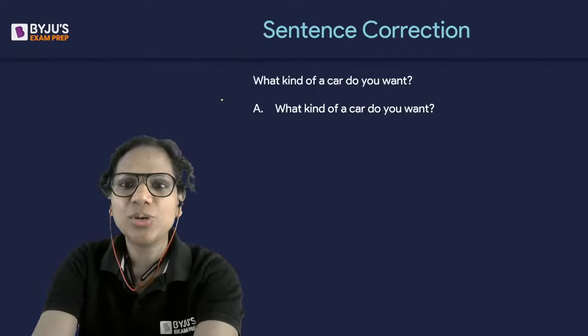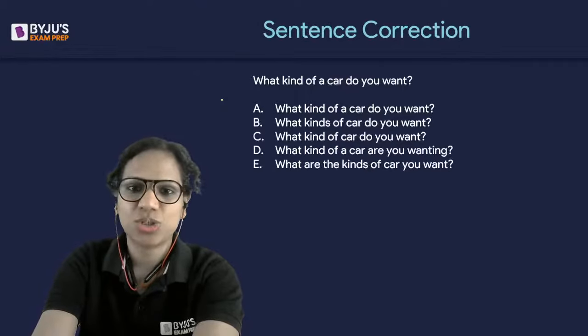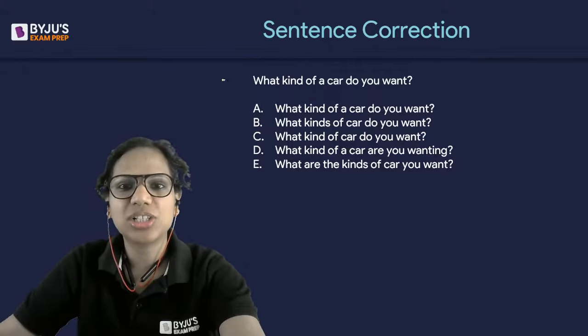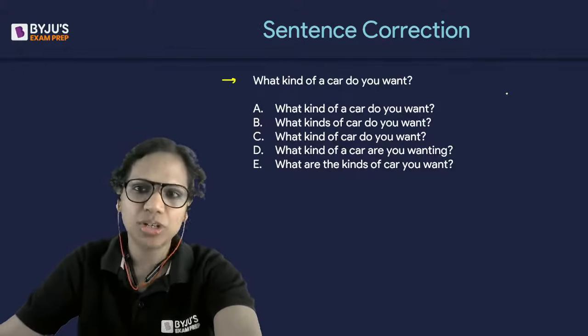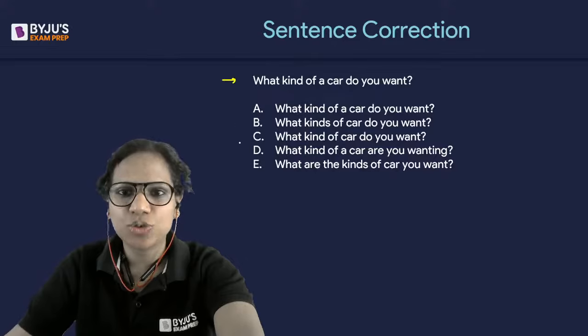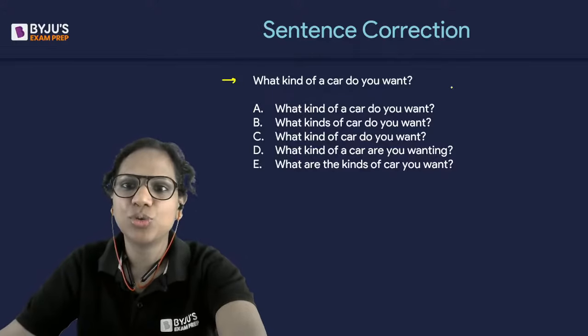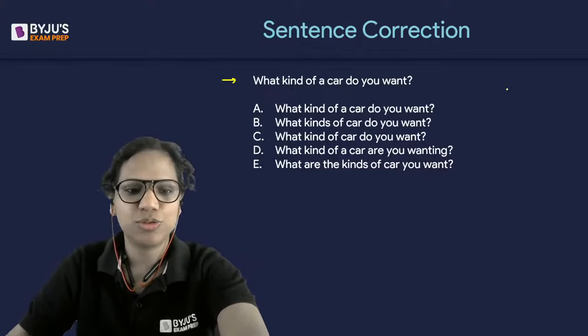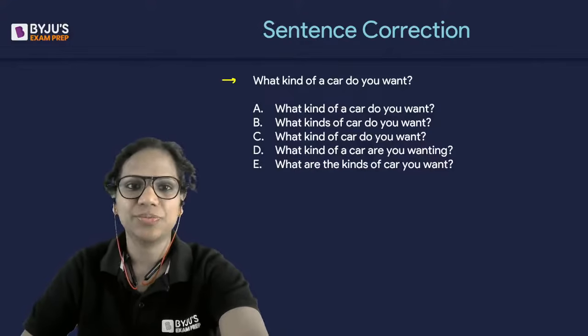Okay, let's have a look at this good sentence correction question. This is your original sentence. What kind of a car do you want? And these are your options. The first one is simply a repetition of the original. So tell me if the original is correct or if we need any revision here.